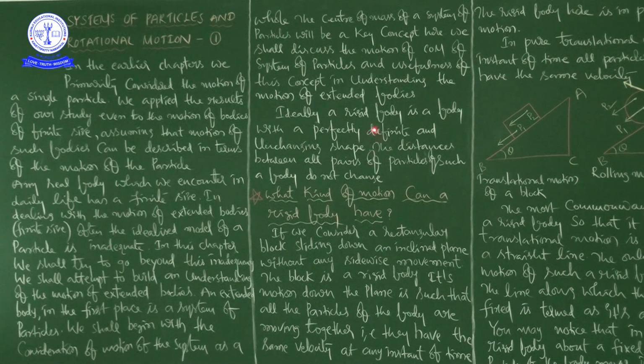So here he is talking about a rigid body. One thing is very important. When you see different bodies in our daily life, for example, a stone, a duster, a piece of wood, a piece of iron, what is the basic difference? I am not going into the composition of the material, I am just talking about the strength of the body.